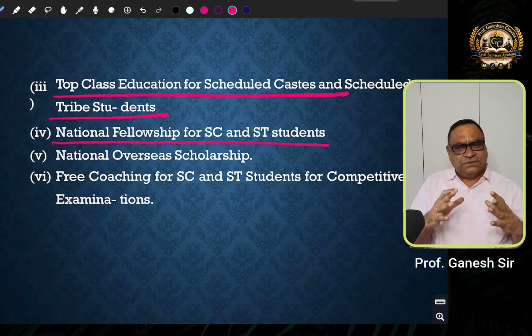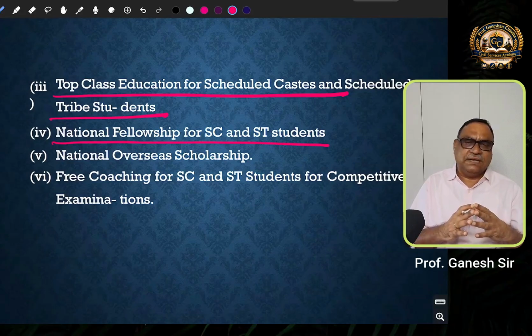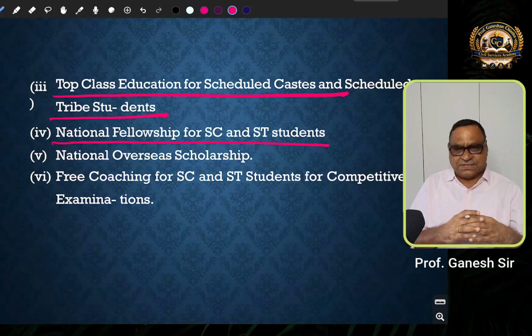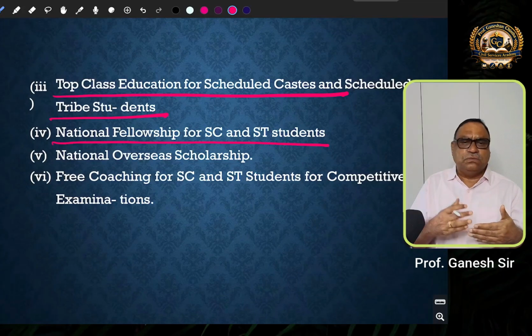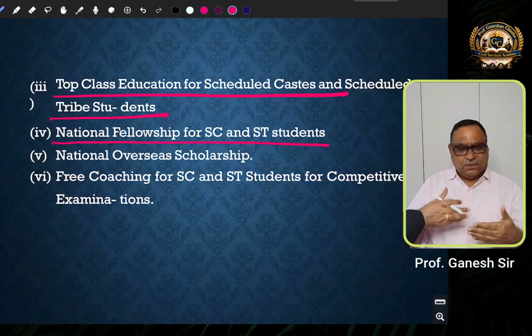So through this, the Government of India is providing the national fellowships. Now we can call it the National Fellowship for Scheduled Castes and the National Fellowship for Scheduled Tribes. This is very helpful for scheduled caste and scheduled tribe students to pursue the PhD program or to get into the research field.